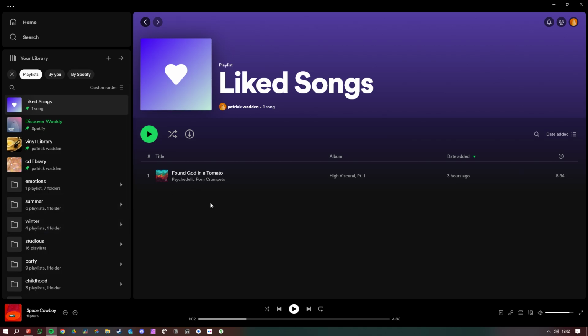And I also find having this like songs limbo is very helpful for if like this song I've only listened to once, and then sometimes when I get to Thursday, Friday, a little bit later in the week, I will just play through my like songs, and then be like, oh yeah, that one's still good. Yeah, let's put that in there. Or just like, oh man, this one was good on the first couple listens, but I'm really not getting much out of it now, and it's starting to feel like it's just weighing me down. Then I will take it off my playlist, my like songs, which is a good system I find.